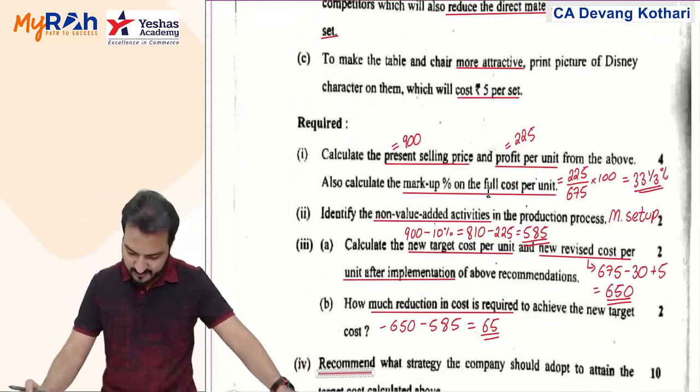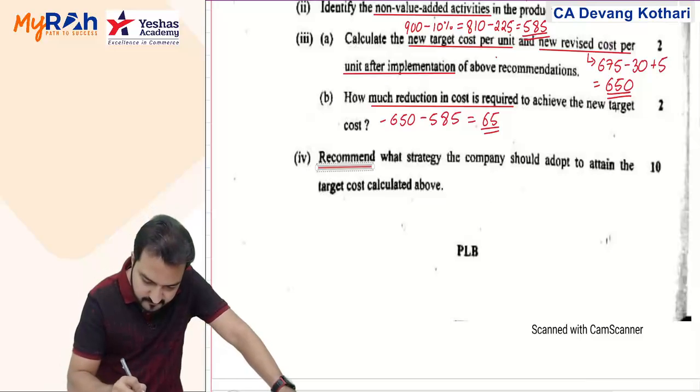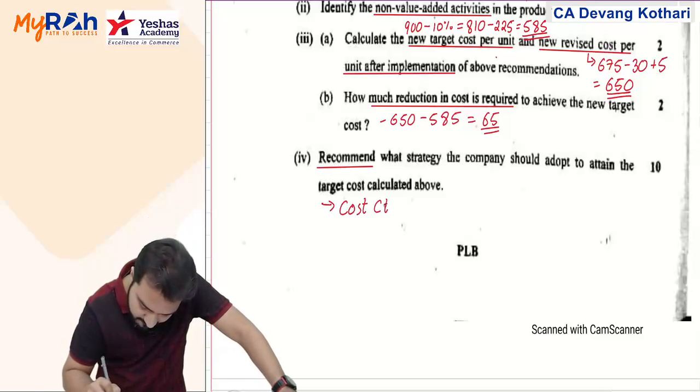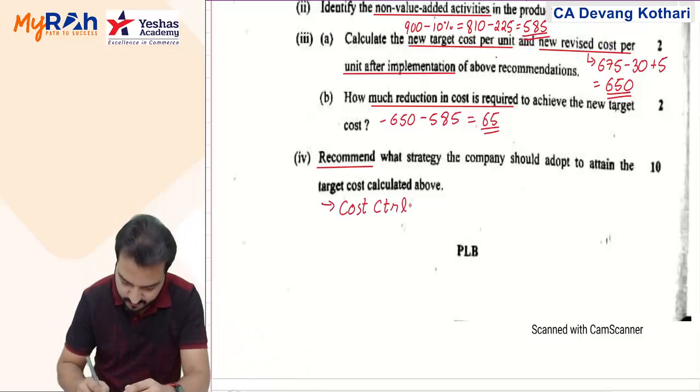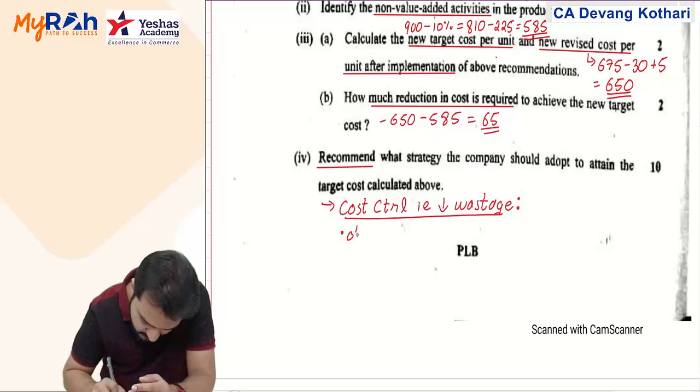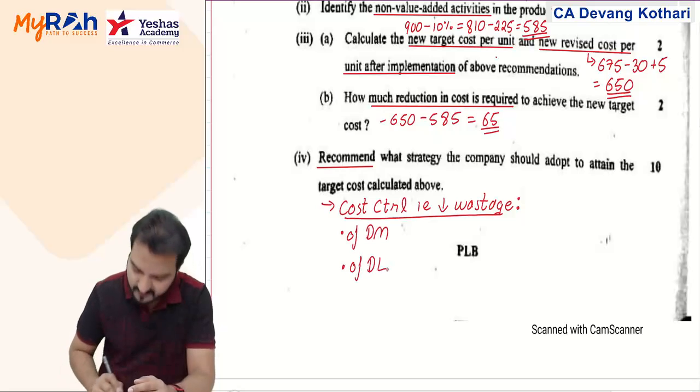So my first set of recommendation is for cost control, that is, reduce wastage. Reduce wastage of direct material and reduce wastage of direct labor.